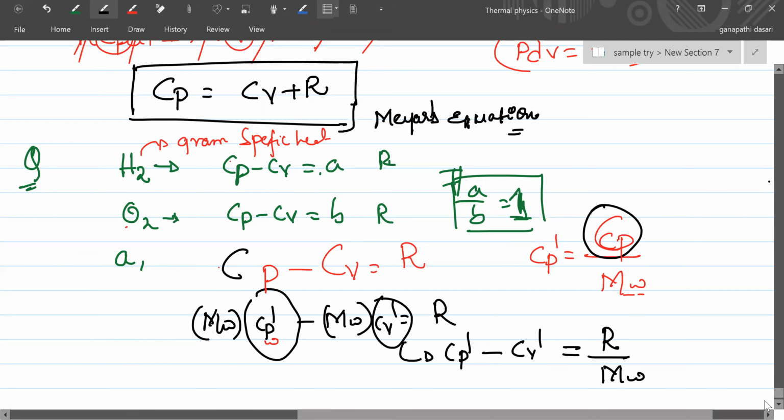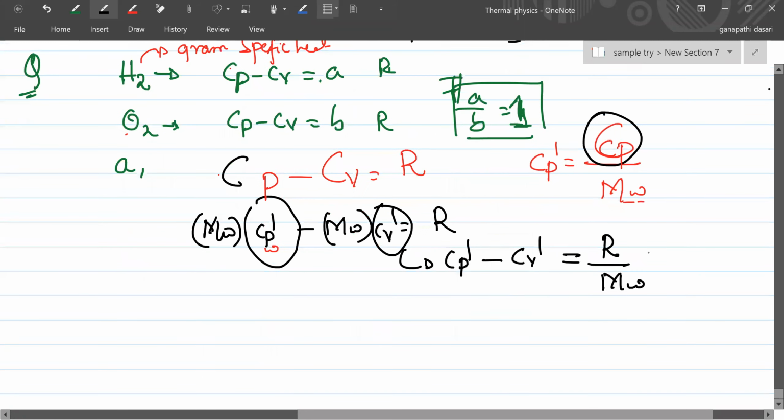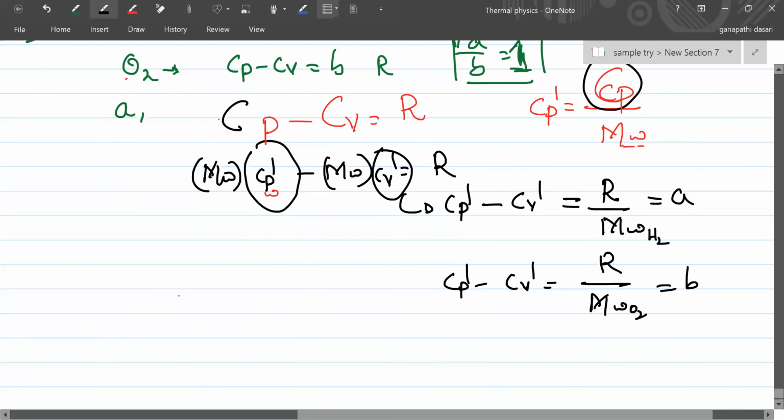So this is equal to A, R by molecular weight of hydrogen. Cp dash minus Cv dash is R by molecular weight of oxygen. Do you accept this? The question is A and B relation. A by B is equal to molecular weight of oxygen divided by molecular weight of hydrogen, right? Molecular weight of oxygen is how much?